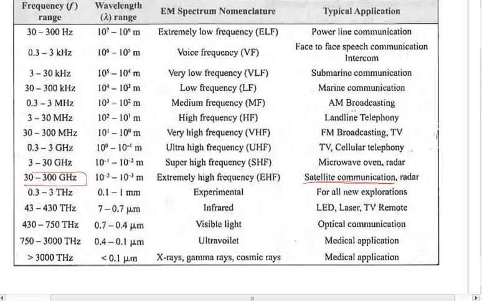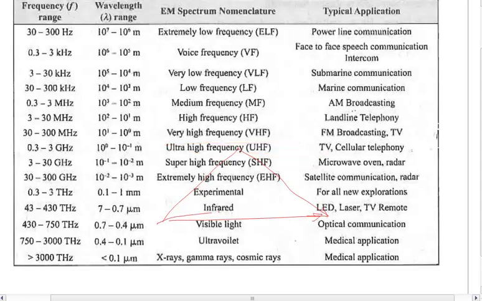Why does satellite communication operate in this frequency? Because the signal, when it goes from Earth to a satellite and then comes back, for going up and coming down, it has to pass through the ozone layer, and the ozone layer will generally reflect signals. That is what used to happen for certain communication where you want to go for a very long distance. You try to use a frequency which will be bounced off by the ozone layer. The ozone layer will bounce off that frequency, and it will send it to a long distance for communication.